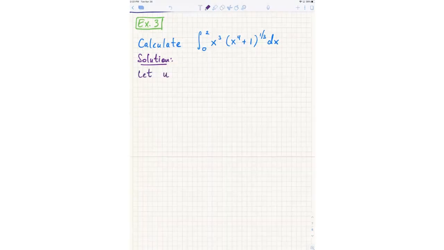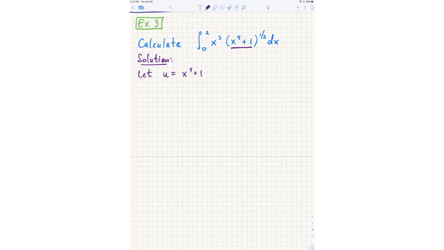What would you let u equal here? Pretend you didn't have those numbers, and you just wanted to find the antiderivative of this function. What would you make your u here? X to the fourth plus 1. Good. A few people said that, right? Its derivative is 4x cubed, and a multiple of 4x cubed is sitting outside. So that's a good choice for you.